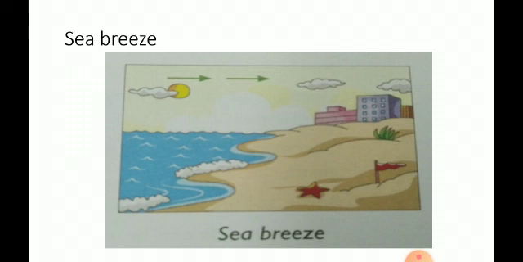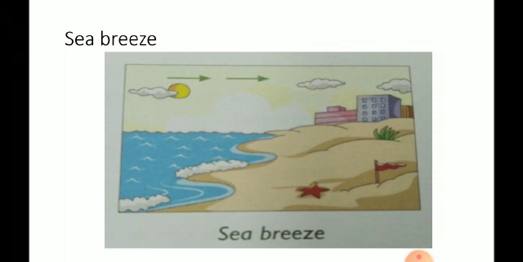Next our topic, sea breeze. During the daytime, the sun rays fall equally on land and sea, but the land heats up faster than the sea. The hot air from above the land rises up, and the cool air from the sea rushes in to take its place. As a result, the wind blows from the sea towards the land during the daytime. This is called sea breeze.